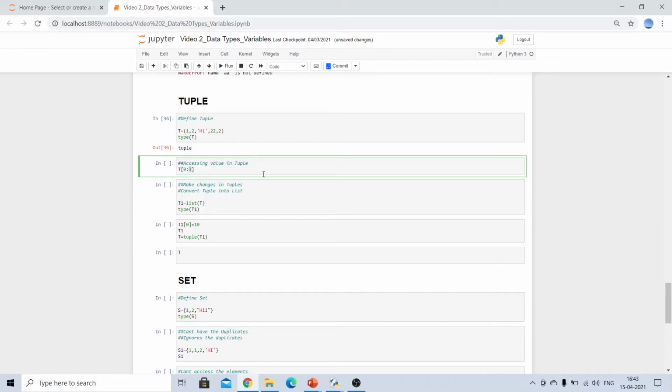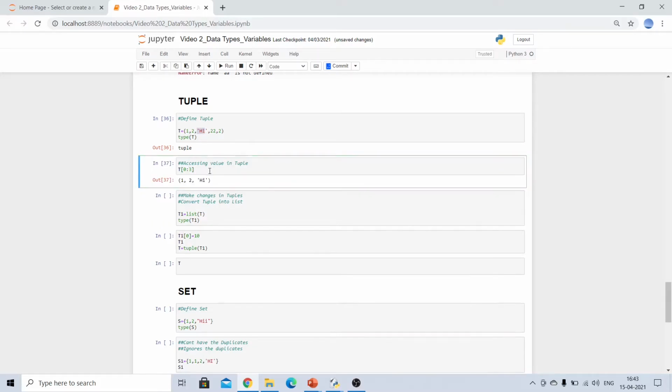Once we run this block of code, we will get the values 1, 2 and high, because 1 is present in the 0th index, 2 is in the 1st index and high is in the 2nd index. You can see I have the output as 1, 2 and high.